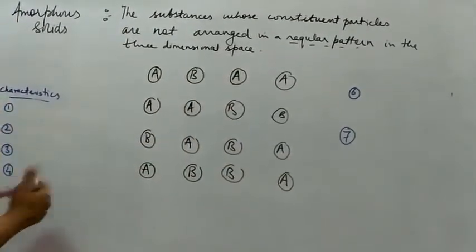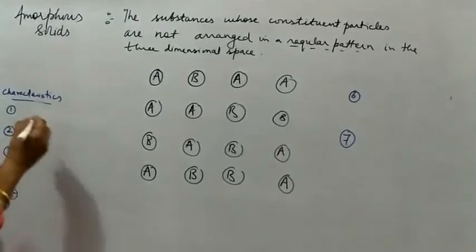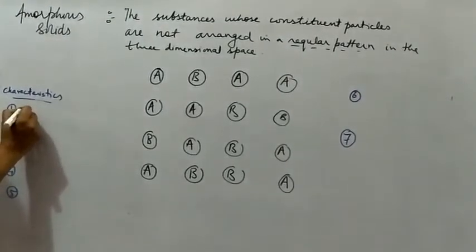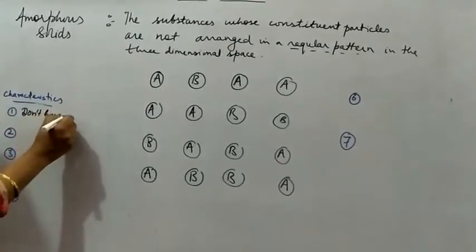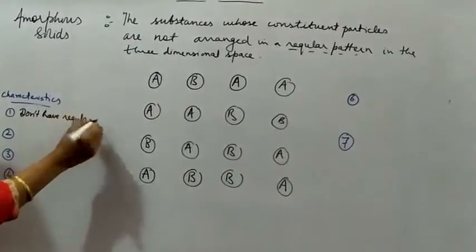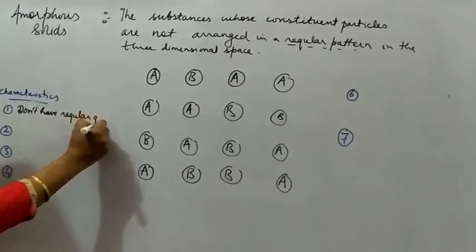Right. So as a result, what will happen? They don't have a regular geometry.